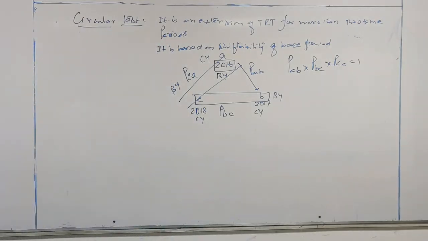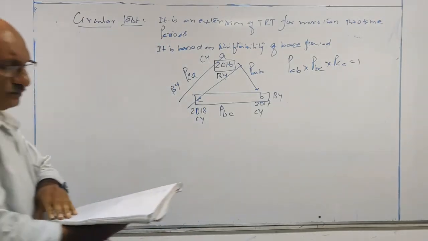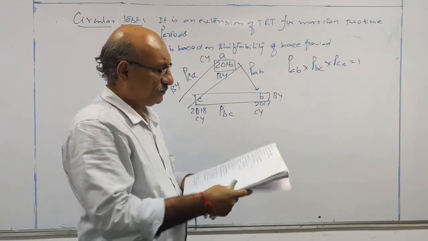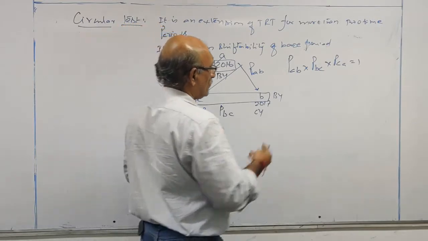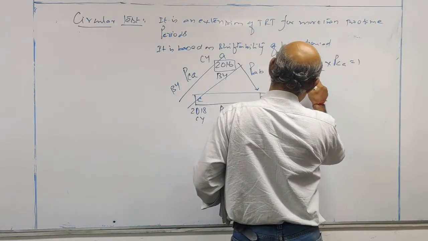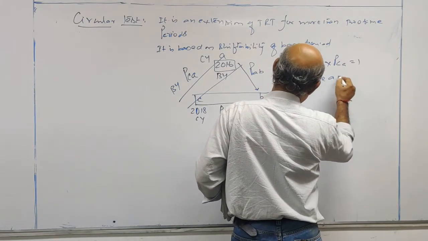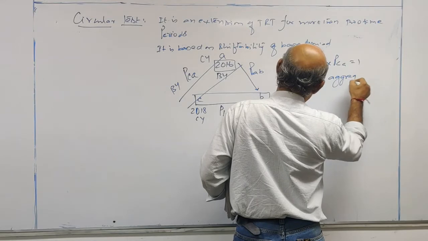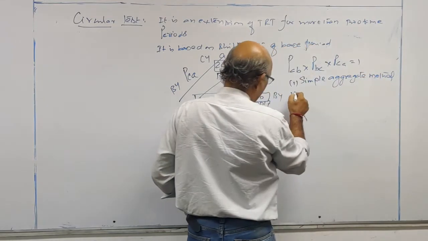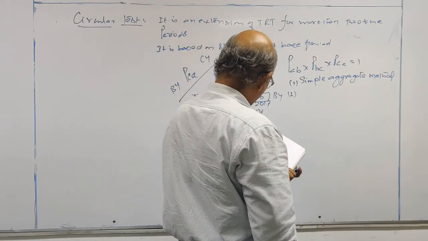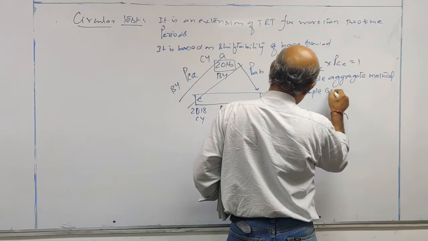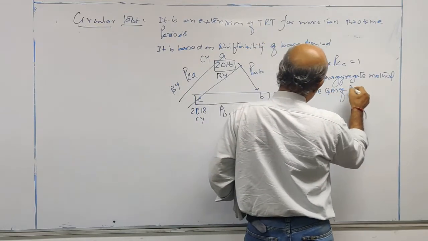The circular test is satisfied by: first one, simple aggregate method. Second one, simple geometric mean of price relatives.